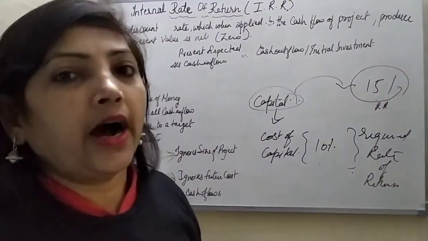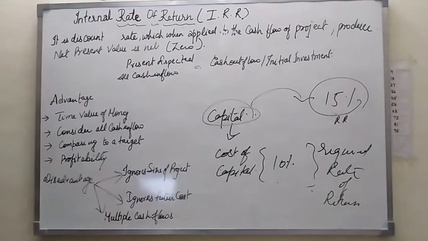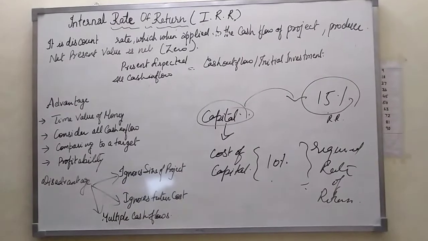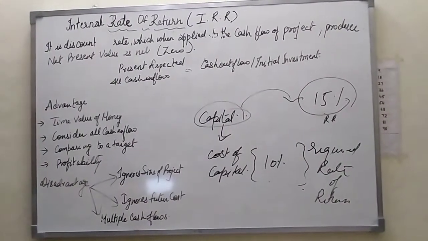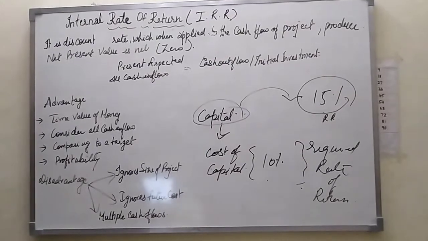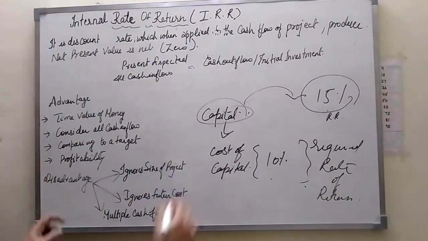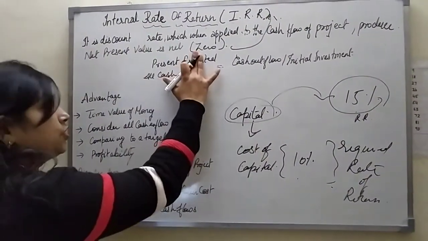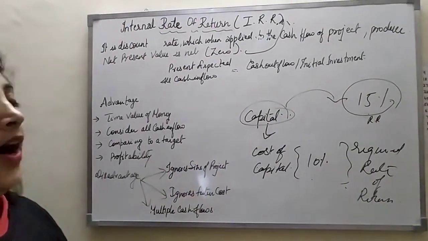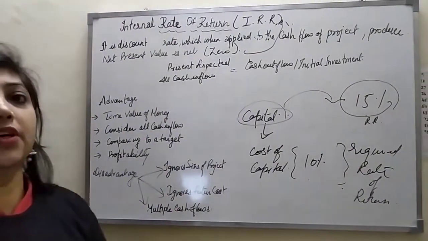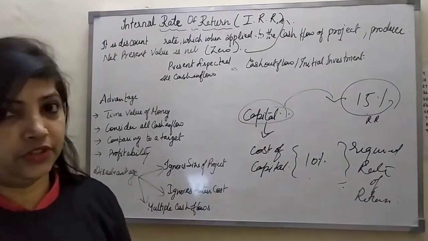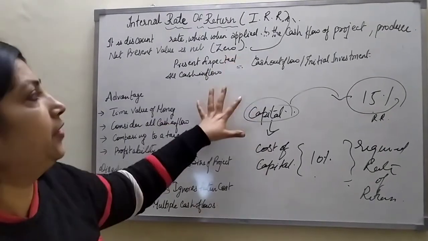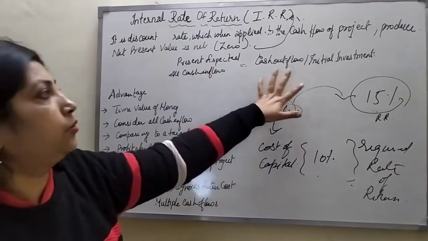So what is the IRR? It is the point where the company needs to calculate the discount rate which produces an NPV of 0. That means the company should find out the discount rate at which the NPV is 0. This is the IRR. This is all about the IRR, where the company is ready to find the rate of return. From that they should know the NPV should be equal to 0. For that, cash inflow should be equal to the cash outflow.